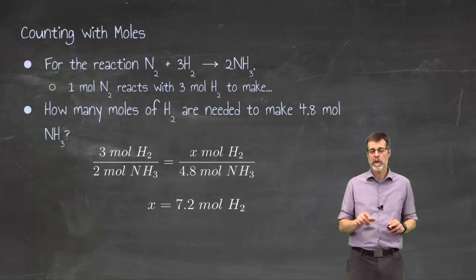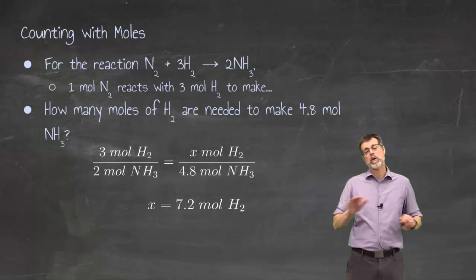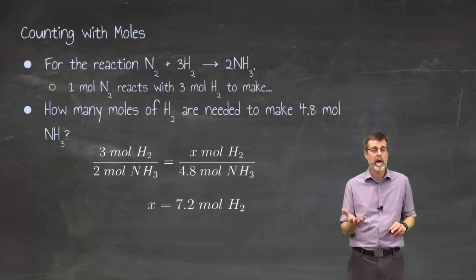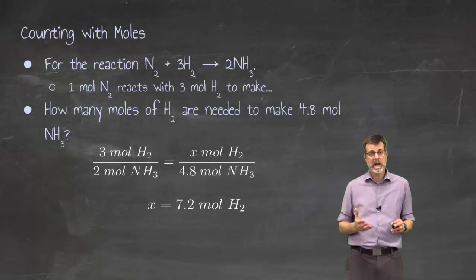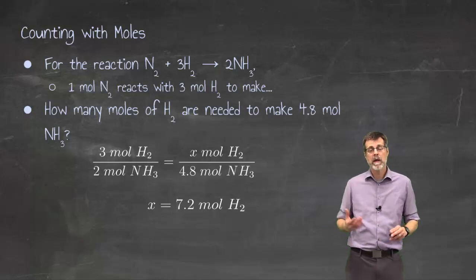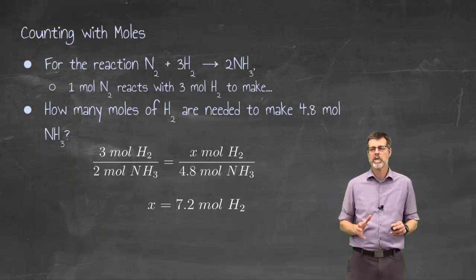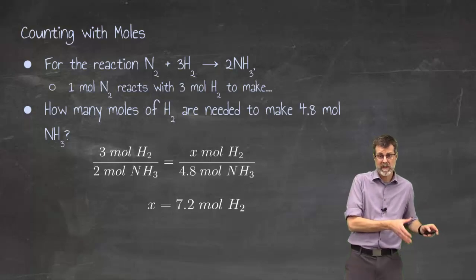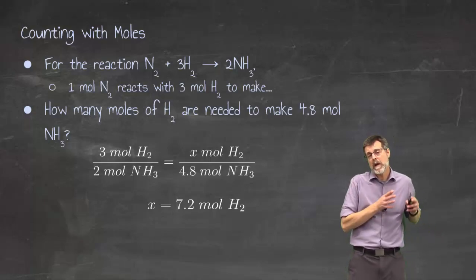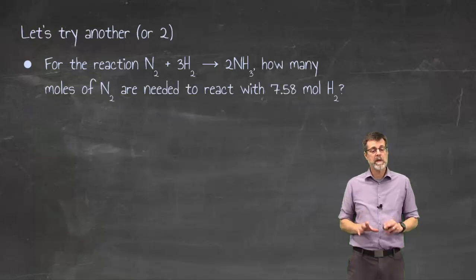Now, I also want to point out that in this particular example, I ignored the nitrogen, but it has to be there, right? If I said, how many sandwiches can I make from 18 slices of bread? Nobody's going to say, well, do you have enough tomato? Do you have enough bacon? And the answer, of course, is never enough. But do I have enough of those other ingredients? The answer is yes. All I'm asking about is the bread. So the other parts of the reaction will still be there.